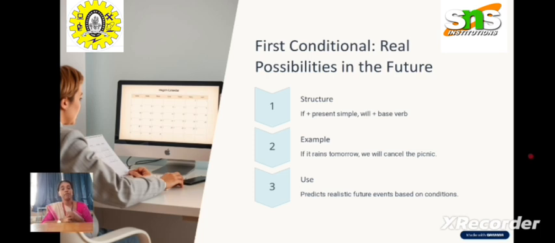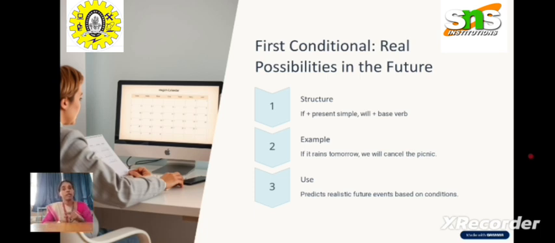If you have present simple in the if condition, you are supposed to use will, where we tell about the possibilities, the cause that is going to happen and the effect.